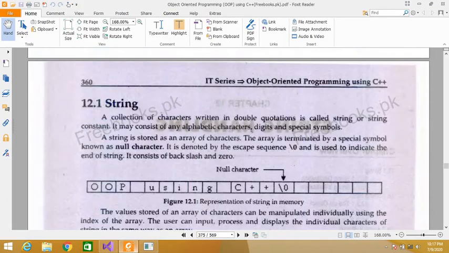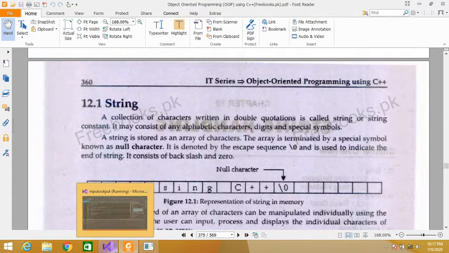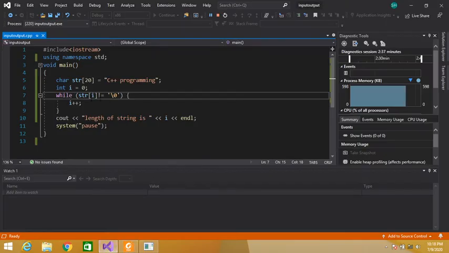As we know that a null character is appended at the end of the string, in this way we can check the length of our string. Whenever this \0 is encountered, it means our string has ended. That's why I have applied the condition here: until str[i] is not equal to the null character, increment the value of i. So in this way we can calculate the length of this string.